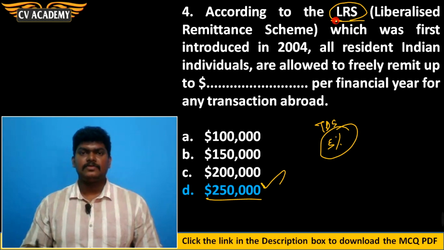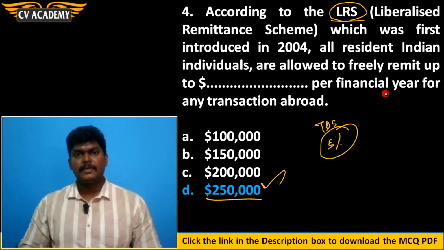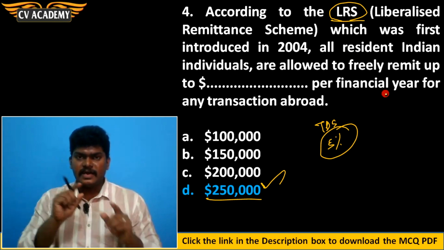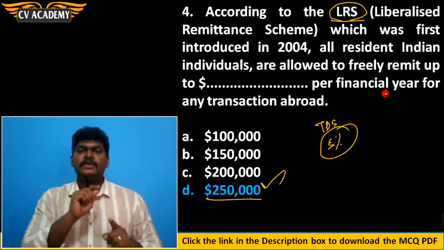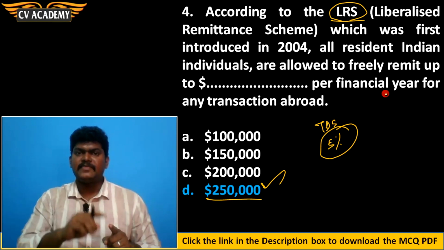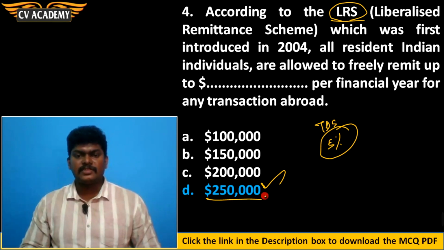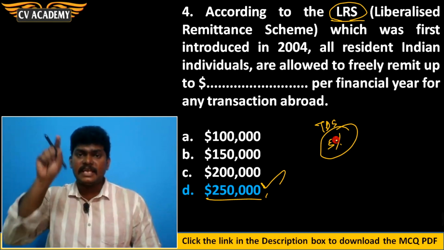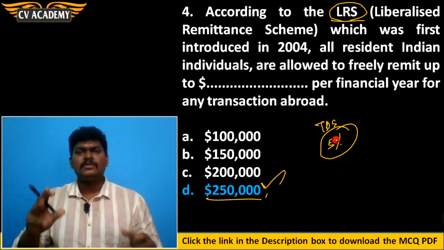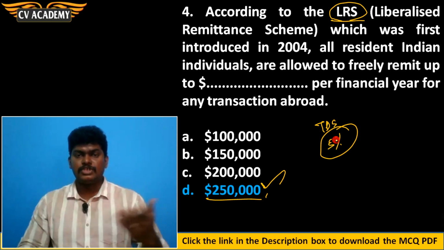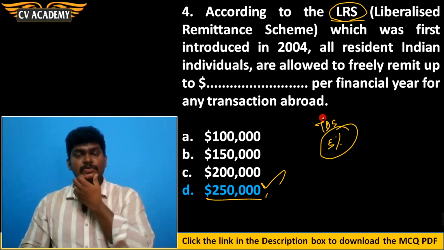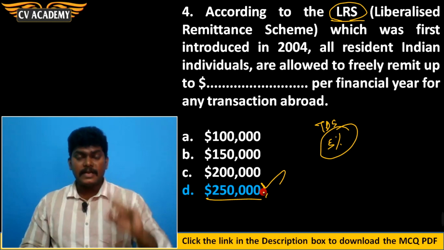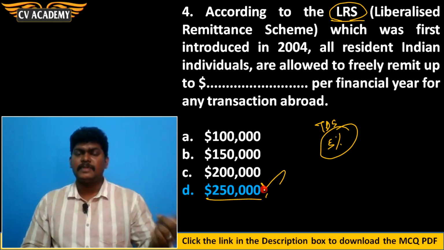They have banned it from doing outward remittances because Mauritius, State Bank of Mauritius, is a tax haven country. If a customer from India is remitting $250,000 after paying TDS to a foreign country and investing in Mauritius, he is not responsible for paying tax to the Mauritius government, because that is a tax haven country. Suppose he is investing that amount in India, he must pay tax to the Indian government. But in Mauritius, he doesn't have to pay tax because it is a tax haven country.